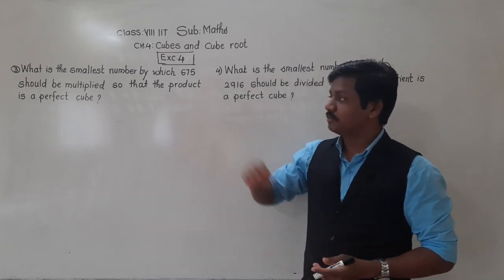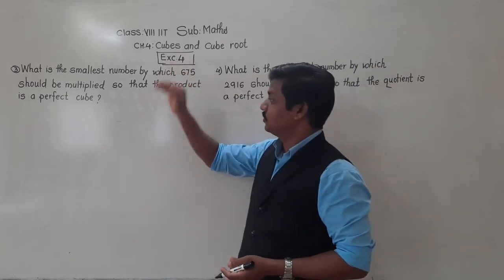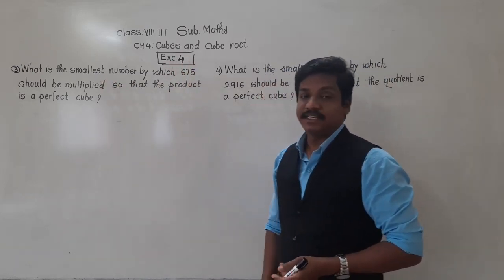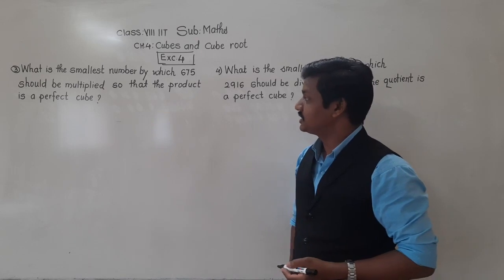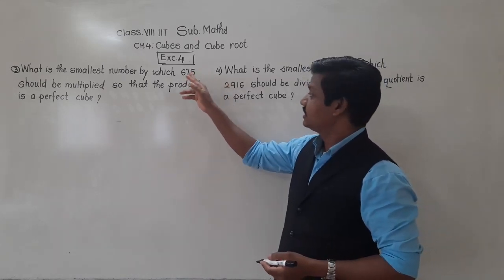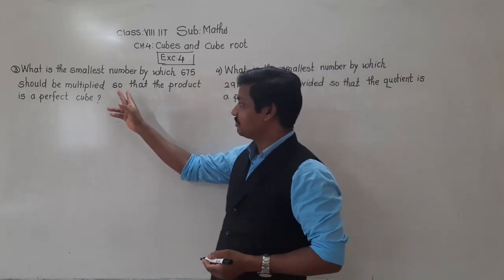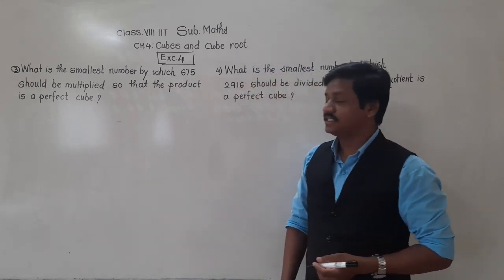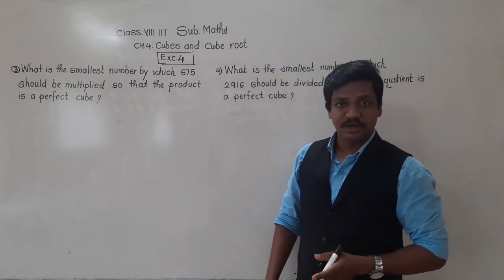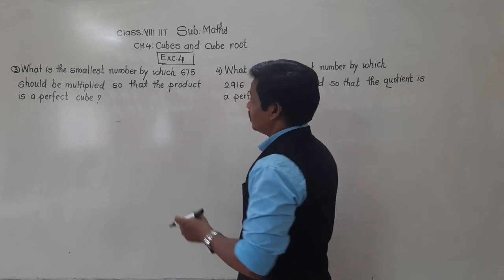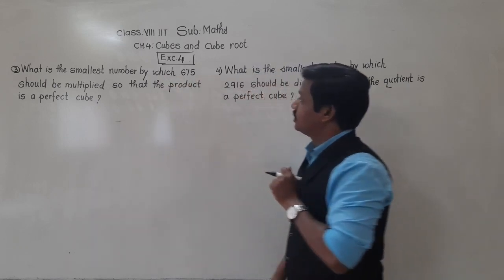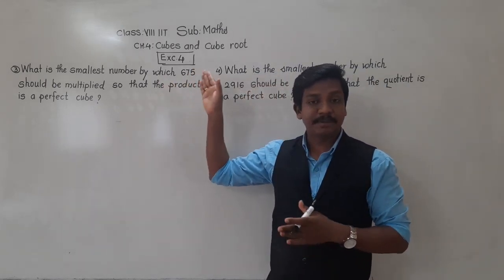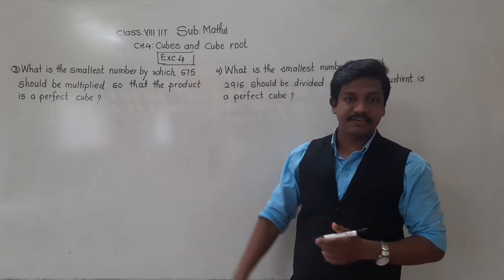Let's solve question number 3 of exercise 4. The question is, what is the smallest number by which 675 should be multiplied so that the product is a perfect cube? Okay, so see here, first we have to find the prime factors of 675.